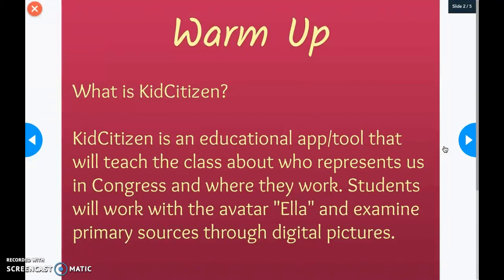For a warm-up, what is Kid Citizen? Well, Kid Citizen is an educational app/tool that will teach a class about who represents us in Congress and where they work. Students will work with the avatar Ella and examine primary sources through digital pictures.